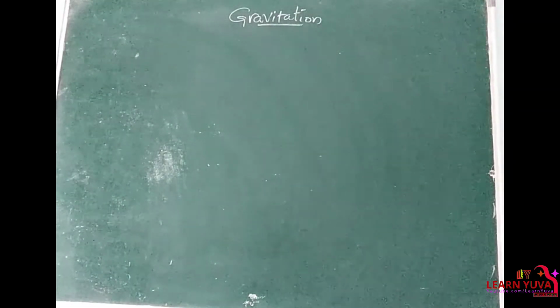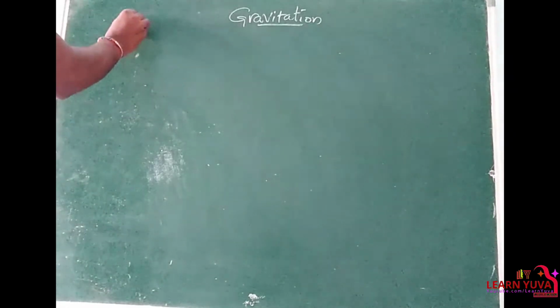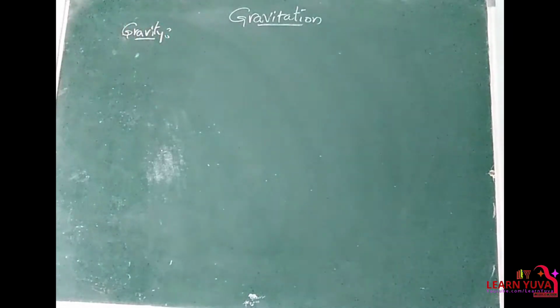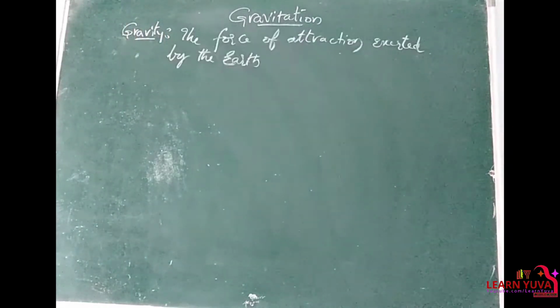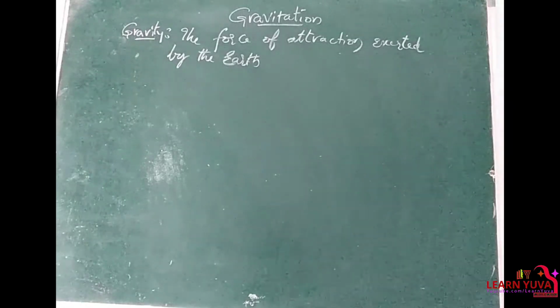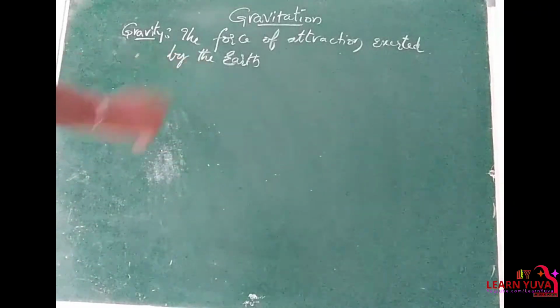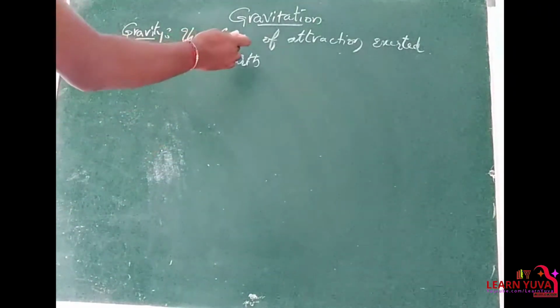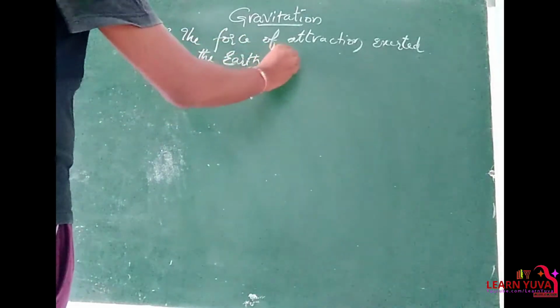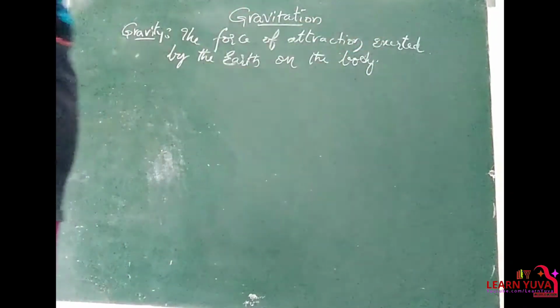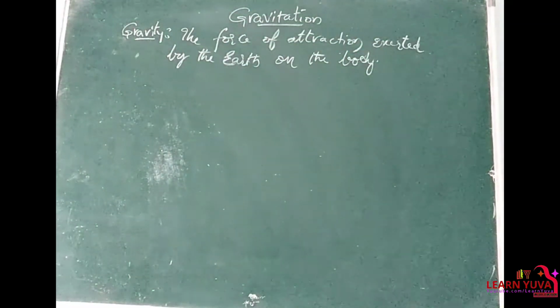Topic is about gravitation. Clear? So, gravity. What is the meaning of gravity? Gravity can be defined as the force of attraction exerted by the earth on the body. It is known as gravitational pull or gravity.